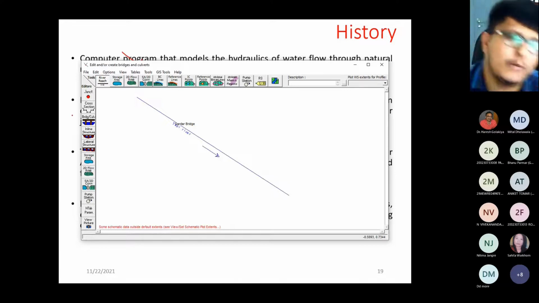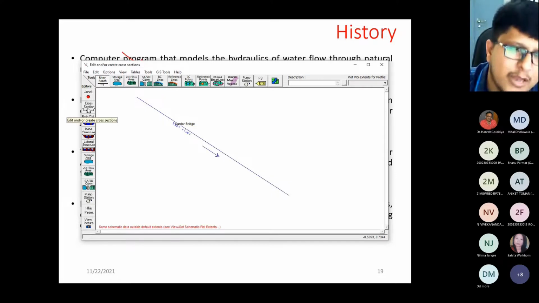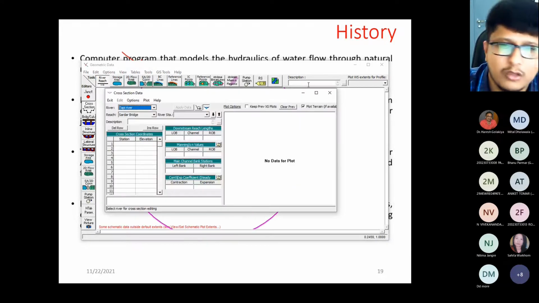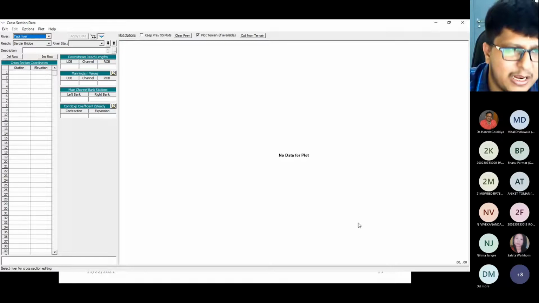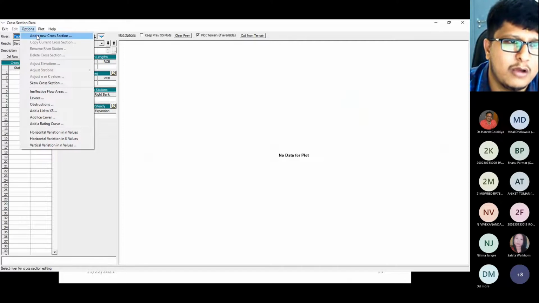Now we need to inform the software that these are my cross sections. You can see on the left side of the screen there is an option, the cross section. Click on that cross section. You will have this type of window on your screen, right? Once you have it on the screen, go for the option and click on add a cross section.